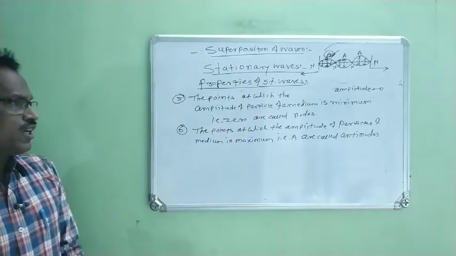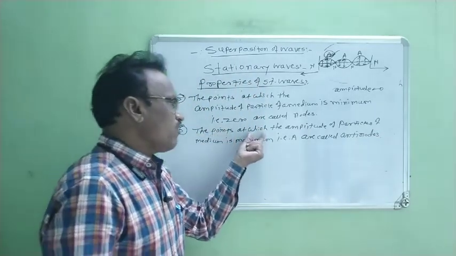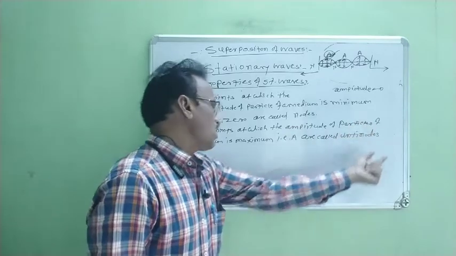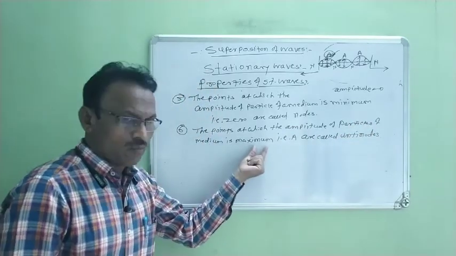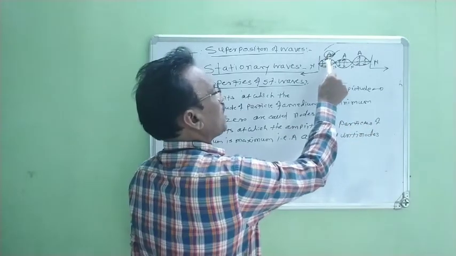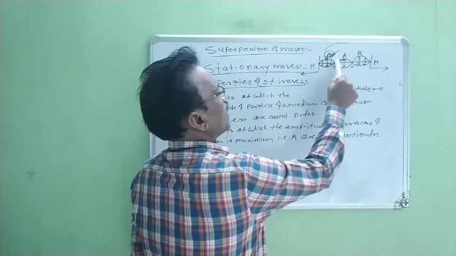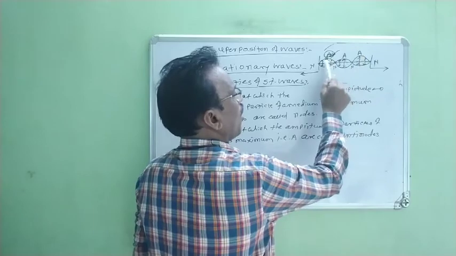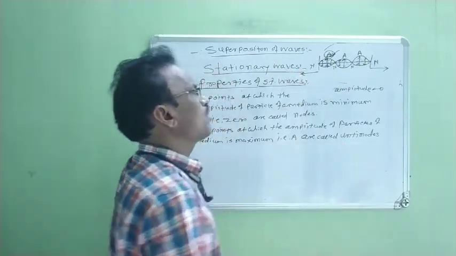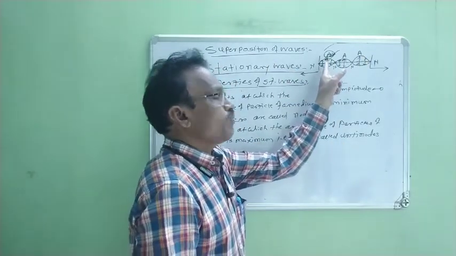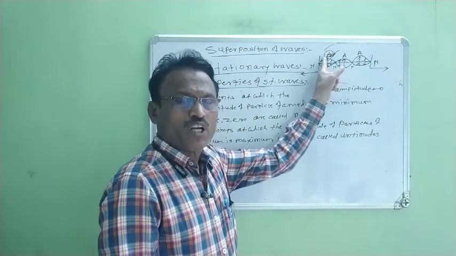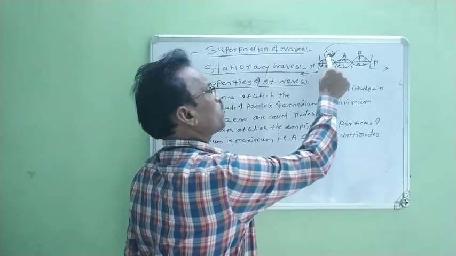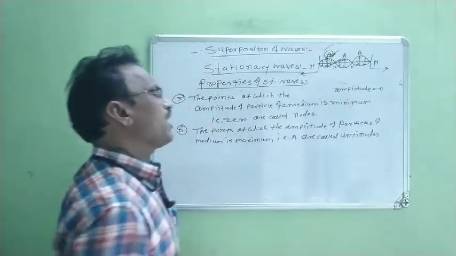What is the next property? The points at which the amplitude of particles of medium is maximum. Now for this particle, the amplitude is maximum. Again these particles have amplitude maximum. Again maximum. All these maximum amplitudes, points at which the amplitude of particles of medium is maximum, are known as antinodes.